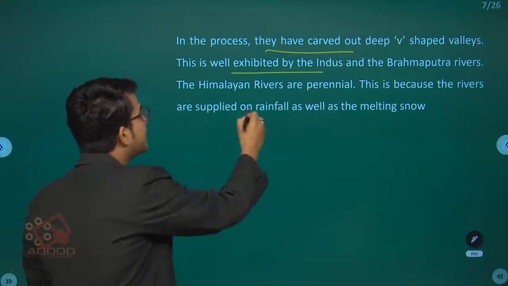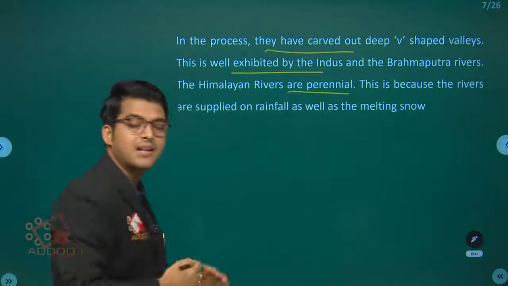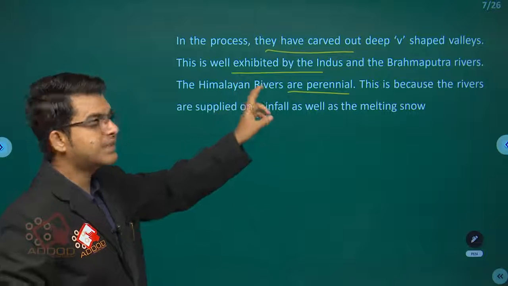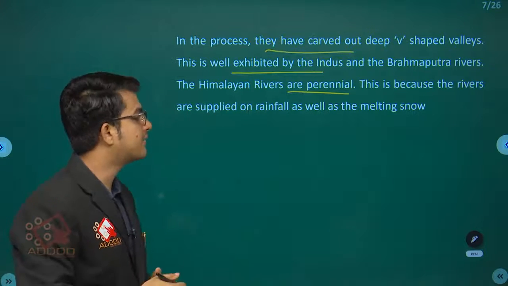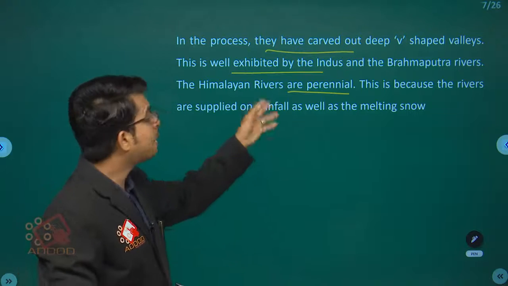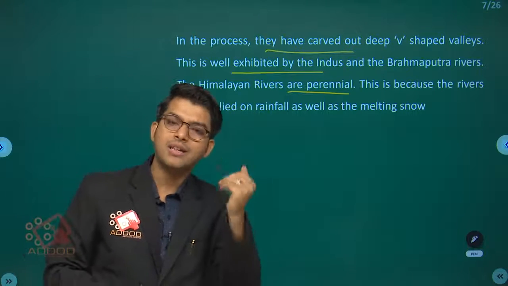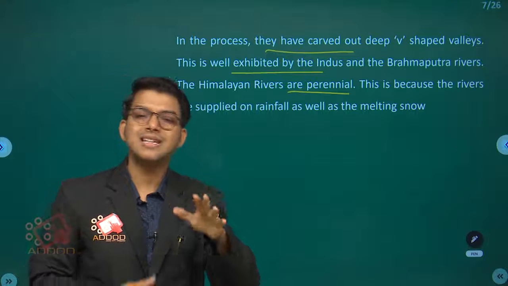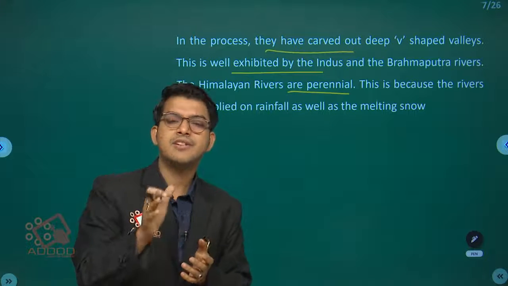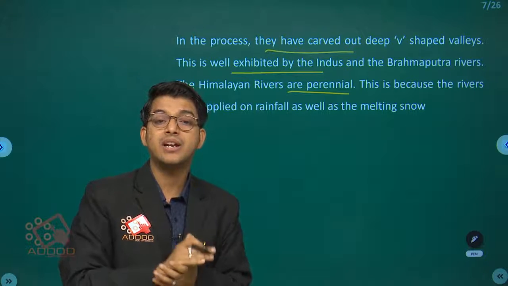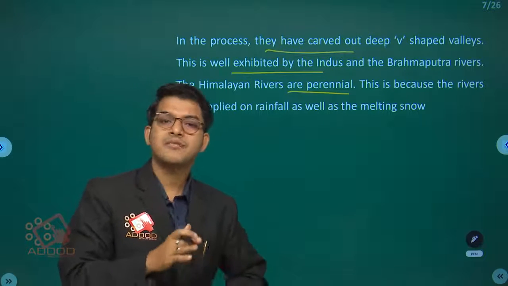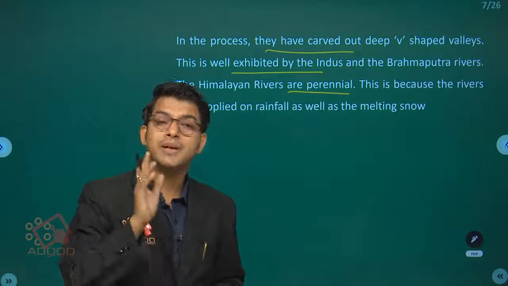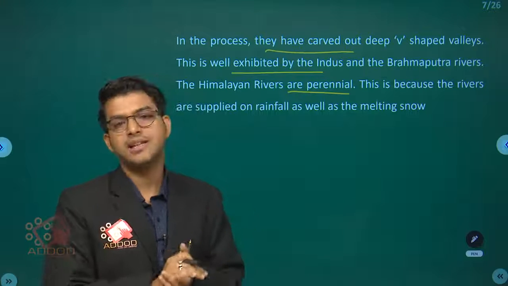The Himalayan rivers are perennial. This is because the rivers are supplied by rainfall as well as melting snow. They are perennial in the sense that they flow all the time. It's not seasonal. Seasonal rivers flow in the rainy season or monsoon, but when there is no rain or very little rain, we don't get flow in the rivers.